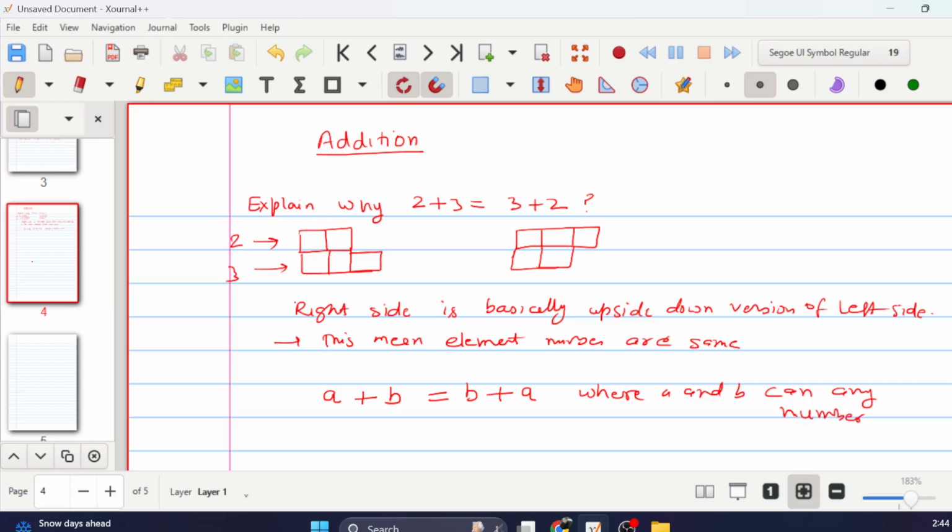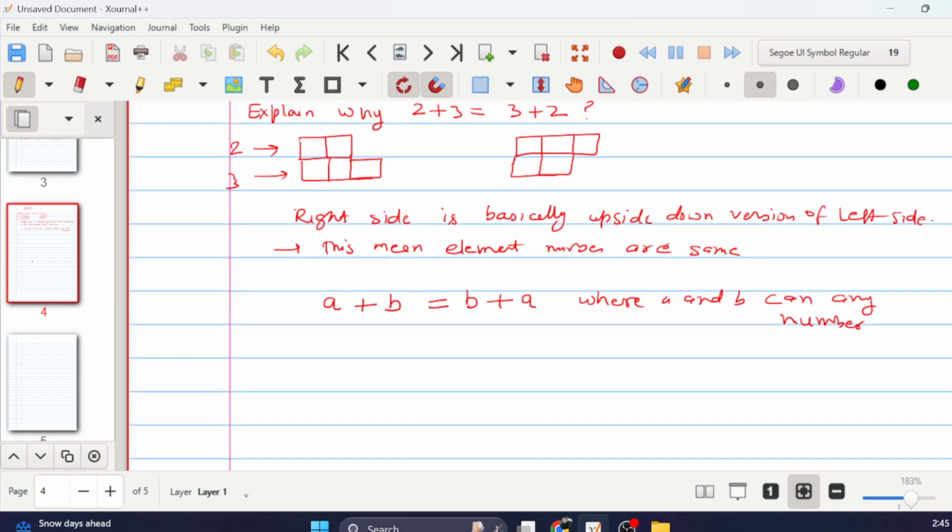So that is the thing we can intuitively say: A plus B is going to be equal to B plus A always, for any A and B where they are numbers. That's because they're just flipping, and what's the difference if they're just flipping? No value is changing, so the number of elements will be the same. That's the logic here for addition.